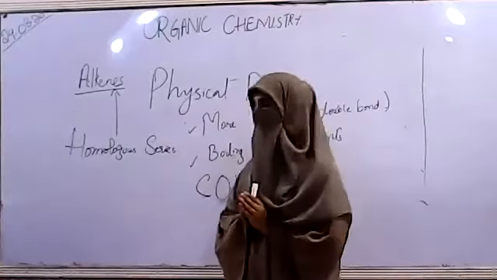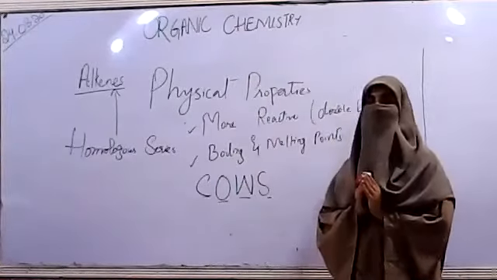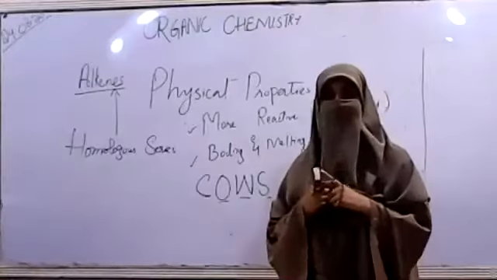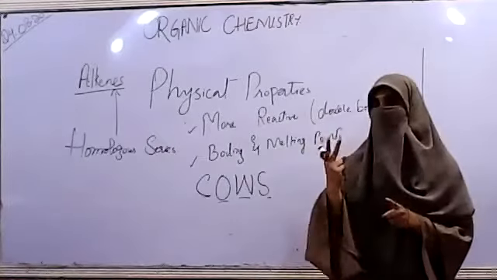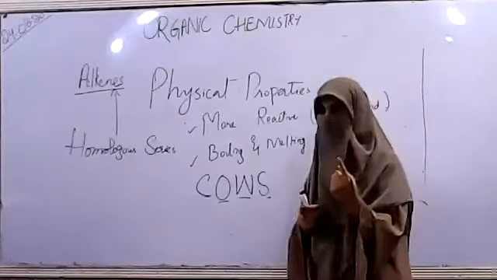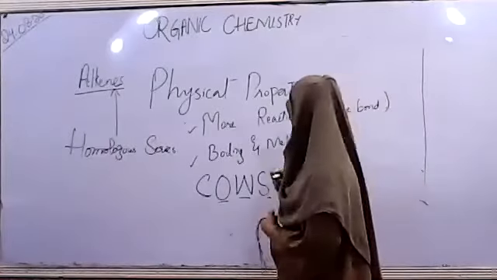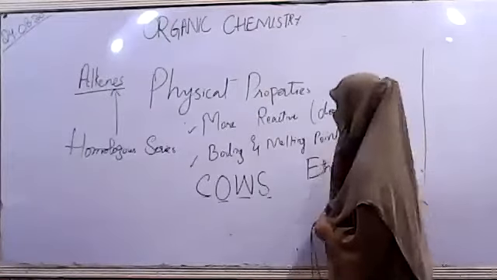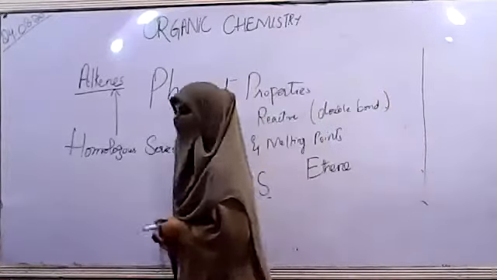And I explained this point also: that compound is not going to exist here, because alkenes need at least two carbon atoms for the formation of one double bond. So the first member is ethene, right?